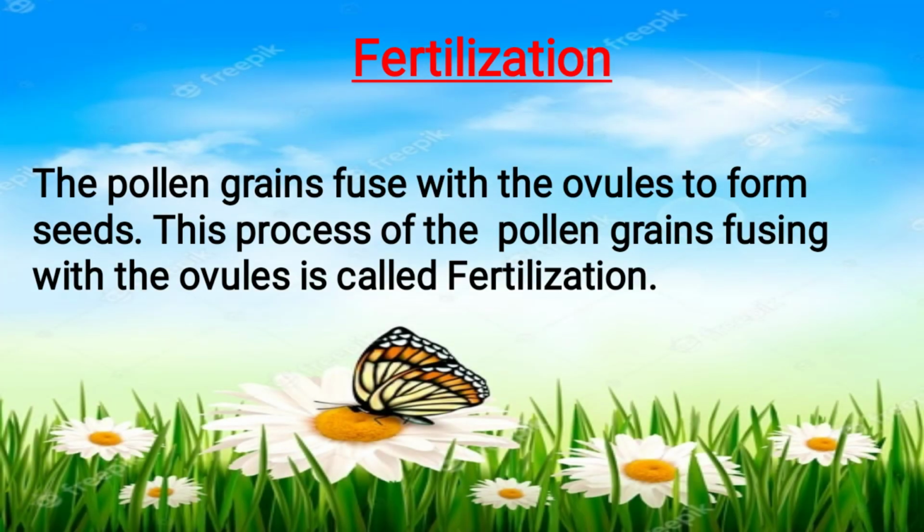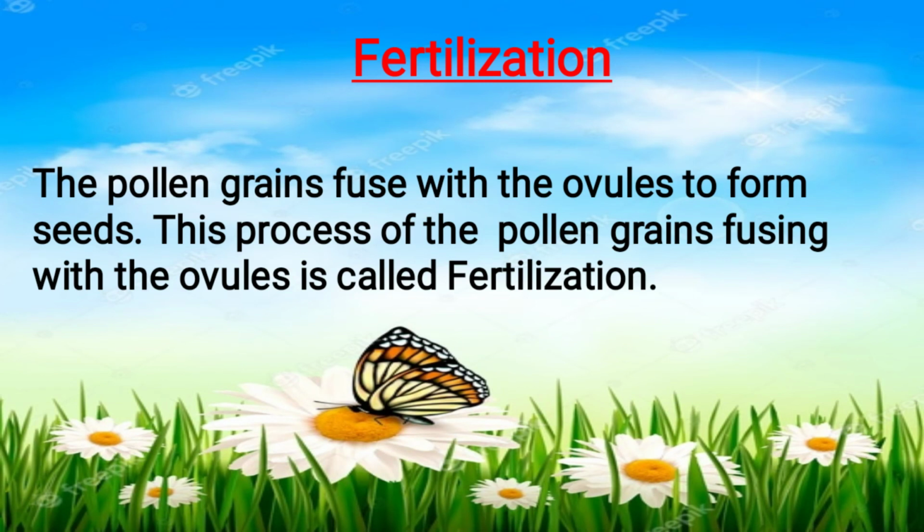The pollen grains fuse with the ovules to form seeds. Inside, the male and female parts mix up in the ovules, and they produce new seeds or fruits.